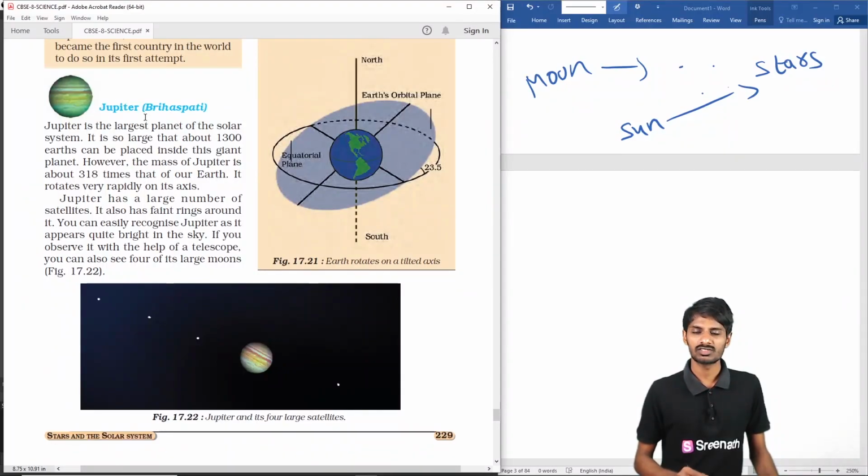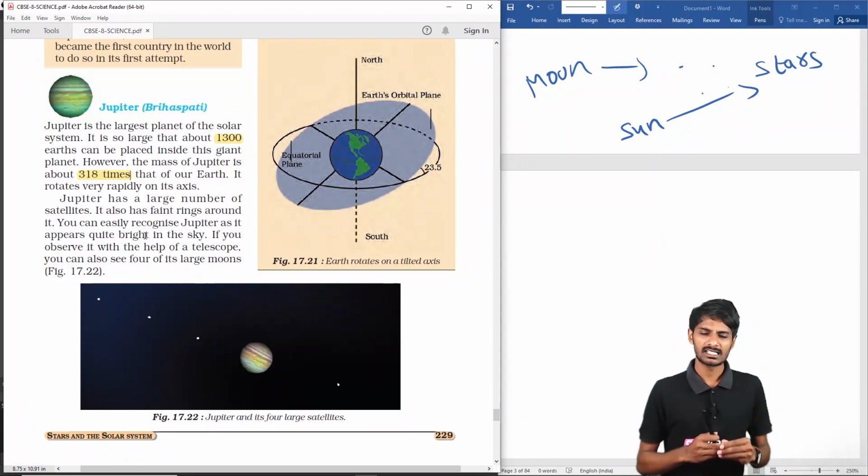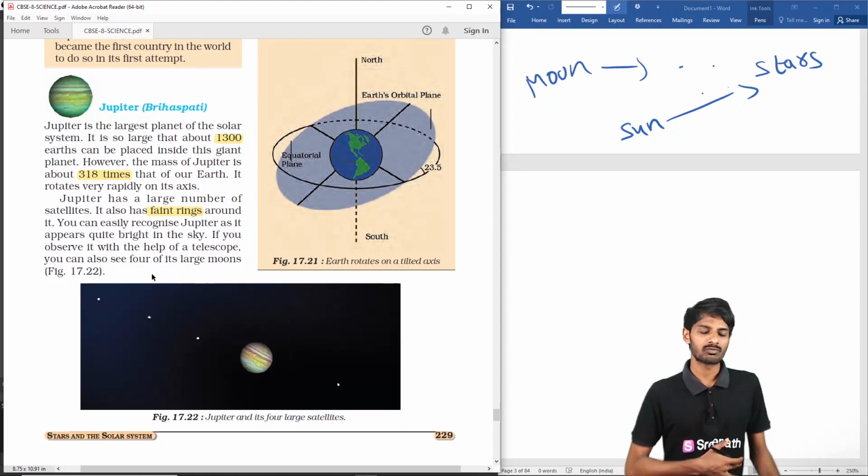Next thing is the Jupiter, which is the largest planet. We can place almost 1300 Earths in Jupiter, students. But the mass of Jupiter is 318 times the mass of the Earth, students. It rotates rapidly on its own axis, and it also has a large number of satellites. It has faint rings around it, and we can recognize Jupiter as quite bright in the sky. With the help of a telescope, we can see four of its large moons. If you see, 1, 2, 3, 4 large moons.